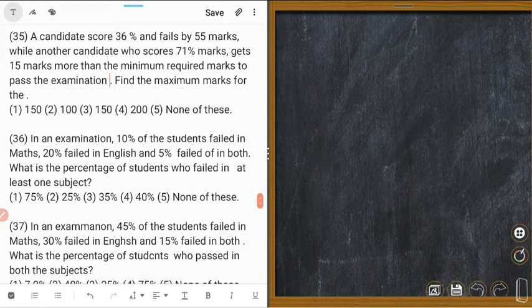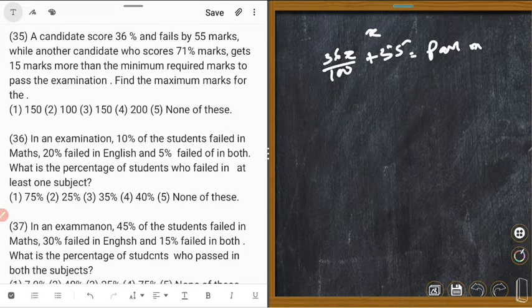A candidate scores, for example the total mark is x. A candidate scores 36%, and failed by 55 marks, that means he needs 55 marks, that means plus 55 is equal to pass mark, right?